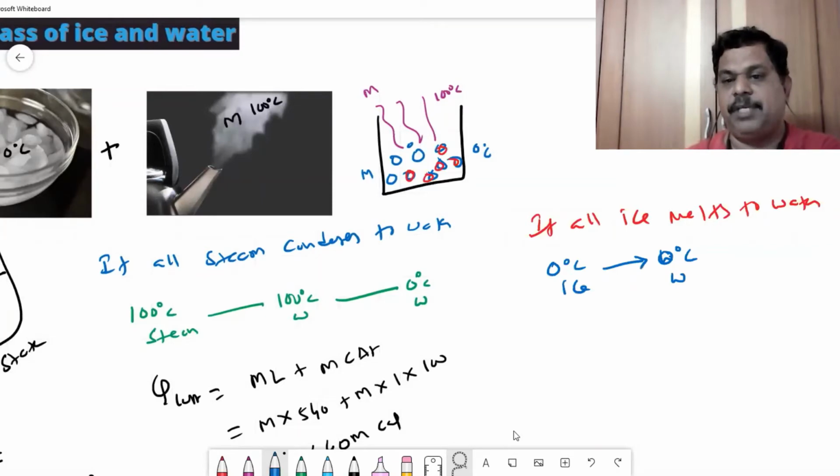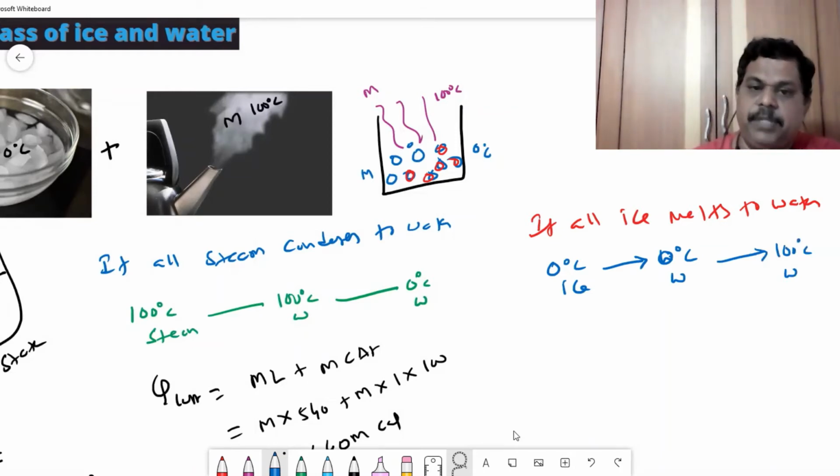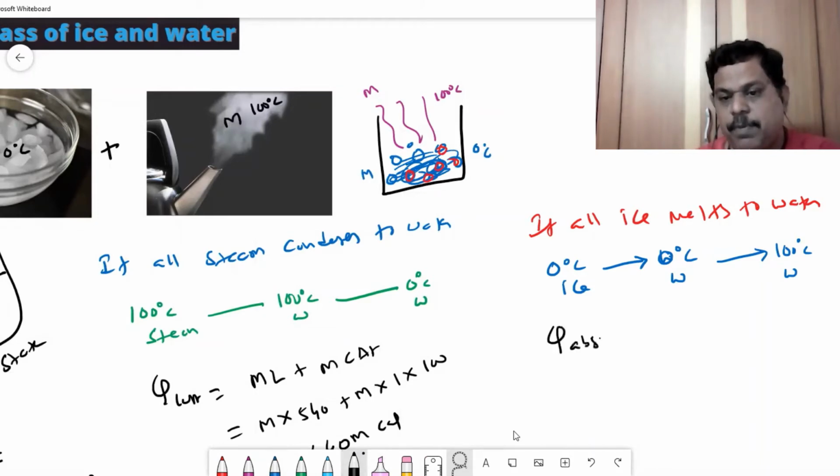Still it is absorbing energy from steam. This will rise to 100 degrees centigrade water. It will stop. It cannot become steam. So that means all the ice will melt and the temperature of this water will increase to 100 degrees centigrade and it will stop. So Q absorbed is equal to again mL plus mc delta T.